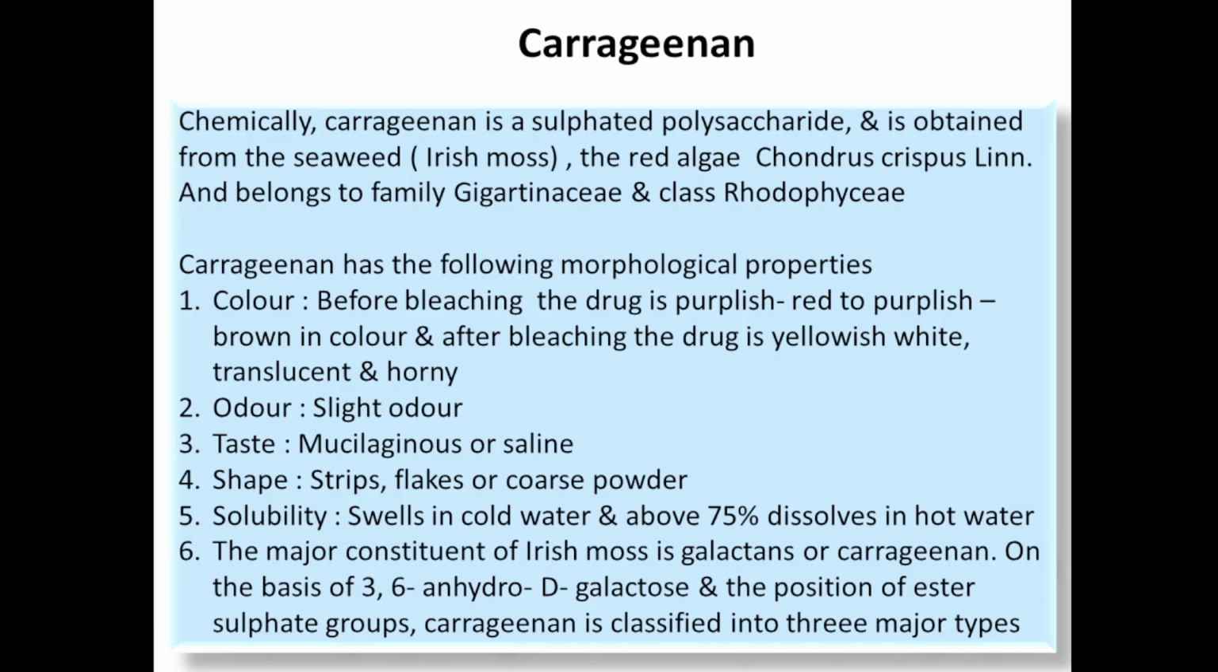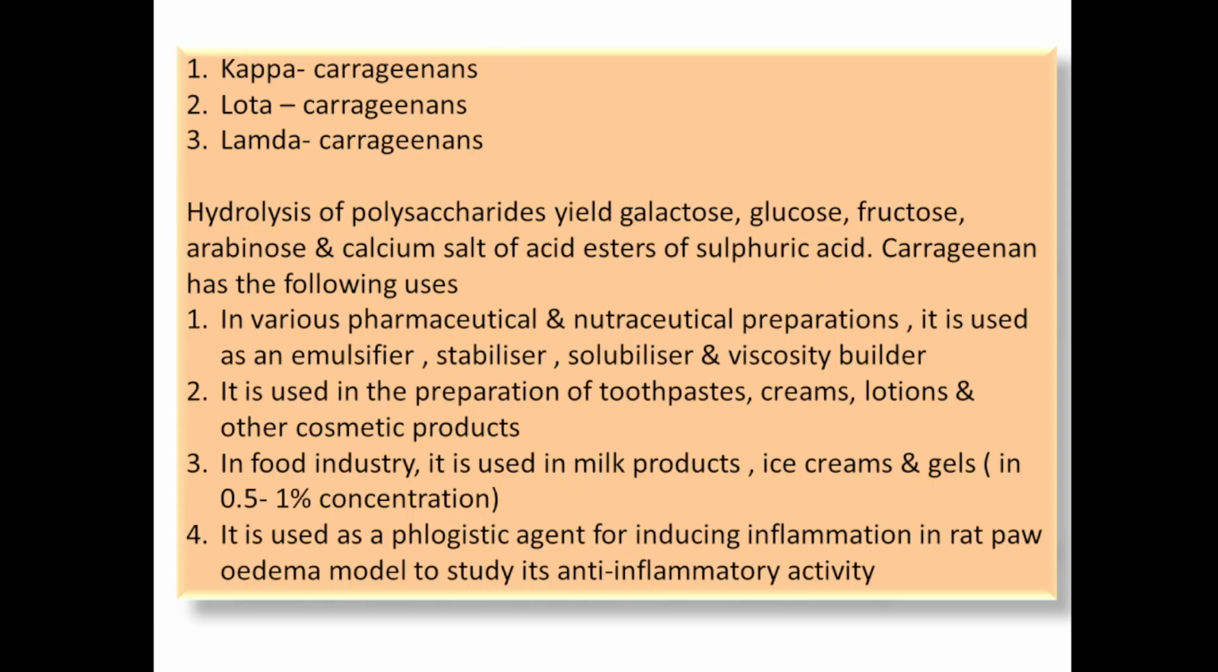The major constituents of Irish moss are galactans, carrageenan. On the basis of 3,6-anhydro-D-galactose and the position of the ester sulfate group, carrageenan is classified into three major types: kappa carrageenan, iota carrageenan and lambda carrageenan. Hydrolysis of the polysaccharide yields galactose, glucose, fructose, arabinose and the calcium salt of acid ester of sulfuric acid.